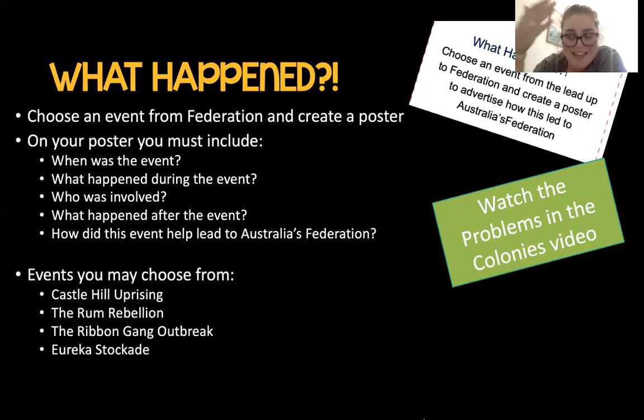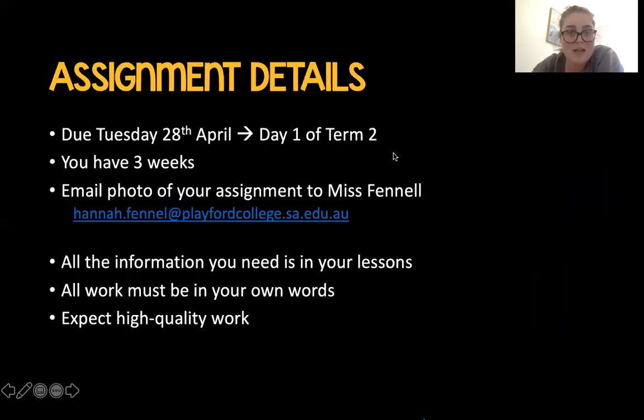Again, you're writing in full sentences. We are explaining it. You are not just going to say when was the event and put a date. No, you would write that into a sentence. The events that you can choose from are the Castle Hill Uprising, the Rum Rebellion, the Ribbon Gang Outbreak, and the Eureka Stockade. They will help you choose that one. You can watch Problems in the Colonies to help you with this.